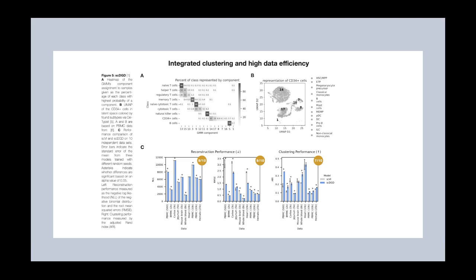However, where our method especially shines is in regimes of very small sample sizes. As you can see, our model, which we call scDGD, clearly outperforms scVI on datasets smaller than 3,000 cells and can perform very well on datasets as small as 500 cells.